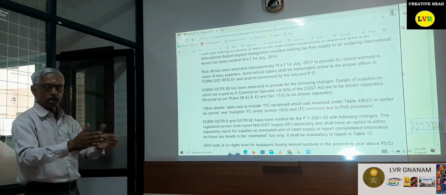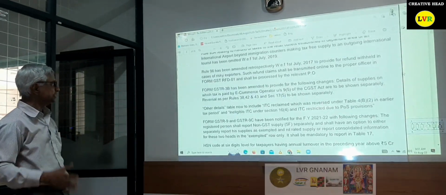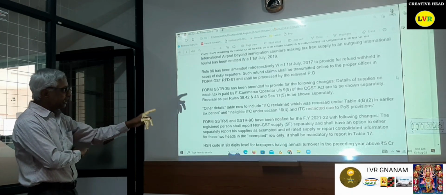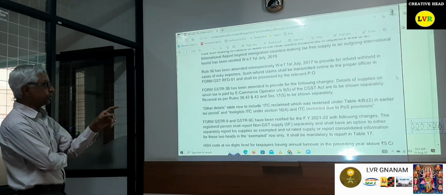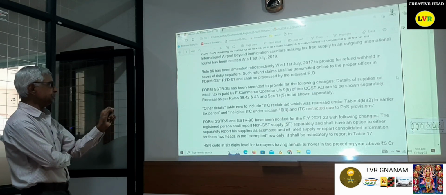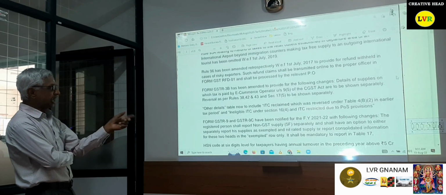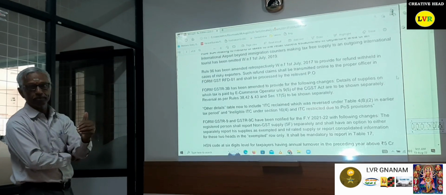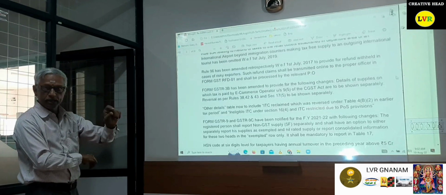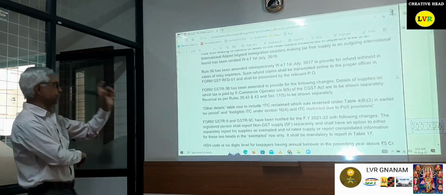So those two columns have been added in the 3B return. Please carefully go through it. Accordingly, Section 9(5) of the CGST Act should be shown separately. It has been specifically given under 9(5). Reversal of ITC for Rules 38, 42, 43 and Section 17(5) is to be shown separately. Please note that under these rules, the reversal amount should be shown separately.